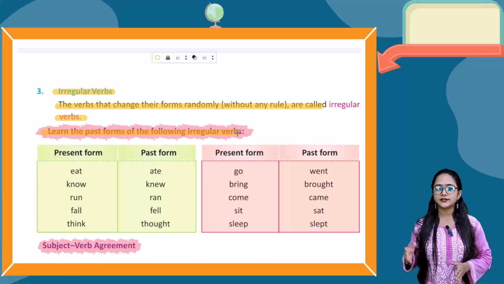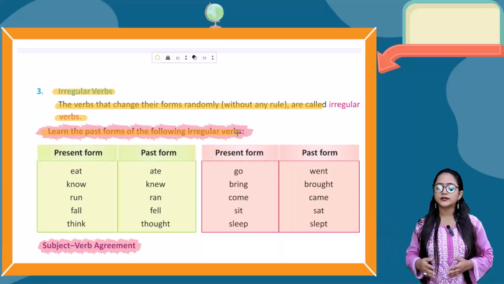First one is eat. Eat, past form is ate. Know, knew. Run, ran. Fall, fell. Think, thought. Go, went. Bring, brought. Come, came. Sit, sat. Sleep, slept.